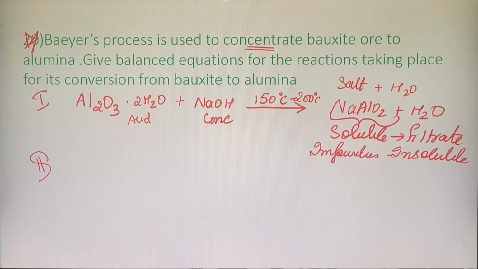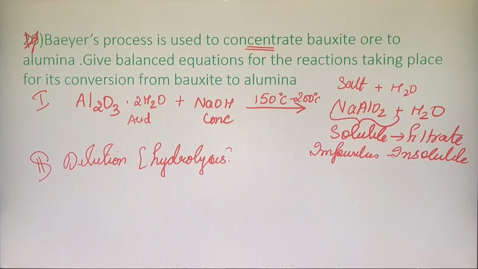So I will now take the filtrate and I will do step number 2. What is step number 2, children? It is called dilution or it is called hydrolysis. What is hydrolysis? I am simply adding more water inside it. So which compound has aluminium inside it? That is sodium meta-aluminate. Am I clear?